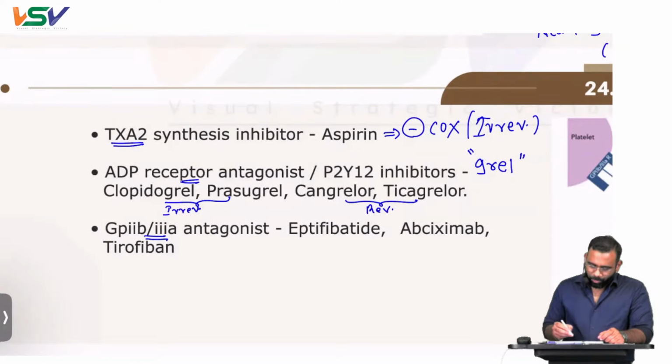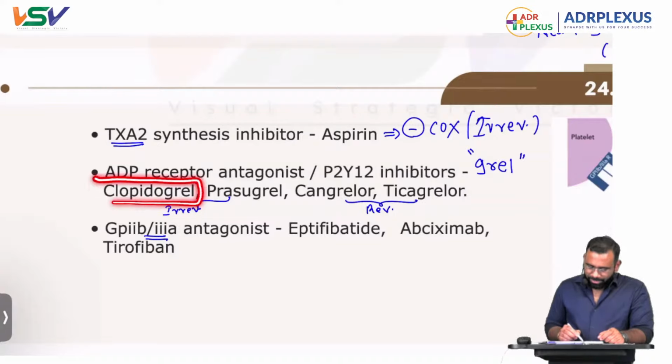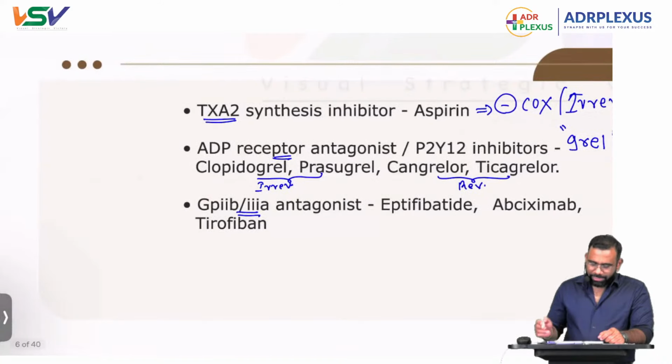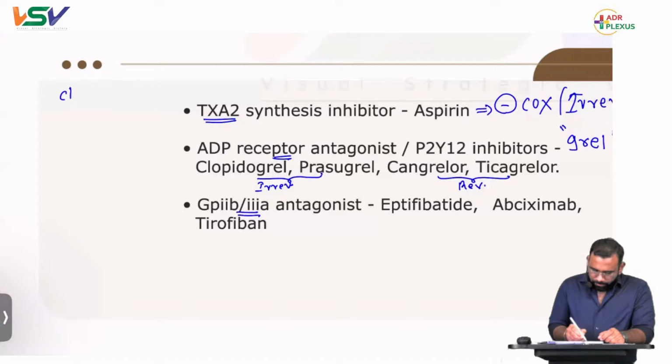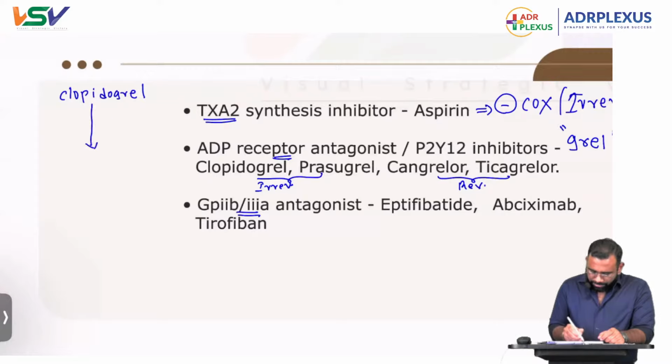And this is what I told you multiple times. Clopidogrel point. Clopidogrel question. We know clopidogrel is a prodrug, right? It is inactive. It gets converted to active with the help of CYP2C19.